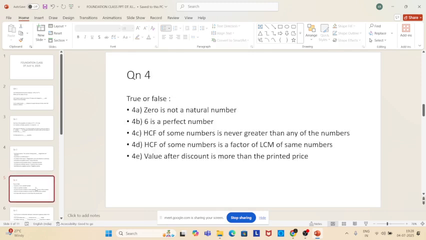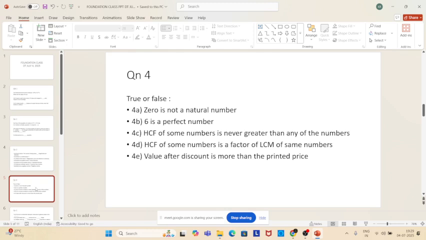Go to question number 4. You have to tell true or false only. Can anybody read 4A? Palak. Okay, 0 is not a natural number. Is it true or false? False, sir. Is it false? Yes, sir, it is true. Natural numbers start from 1 onwards. 0 is not a natural number. All of you have to keep this in mind, sometimes you may get this in a 1 mark question. Natural numbers start from 1 onwards.